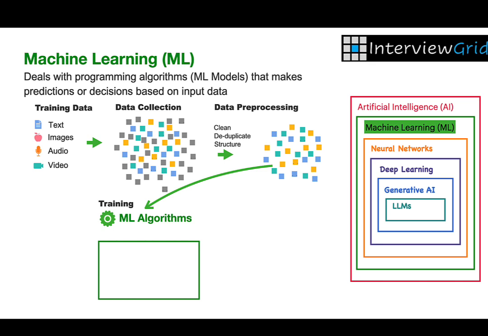The next step is training. In this step, we send the pre-processed data to the ML algorithms. The output of this step is the trained ML model that can be fed real data, and it will perform the required task such as prediction or classification.